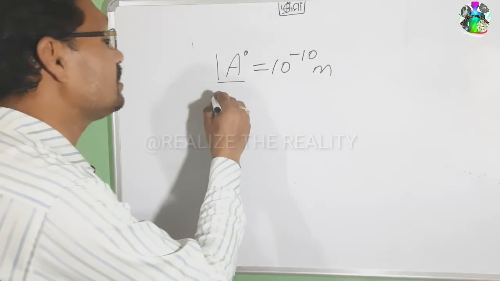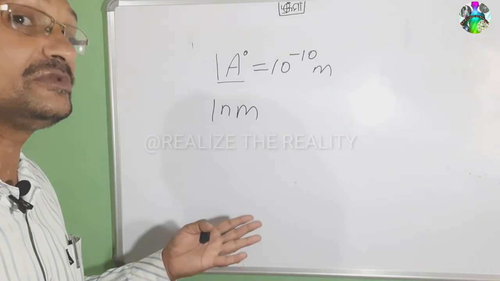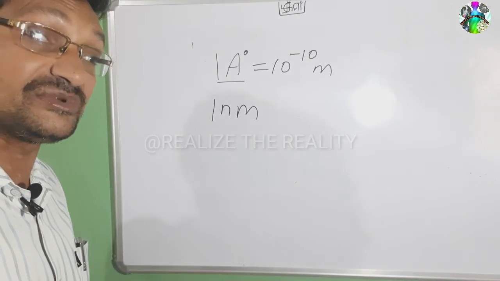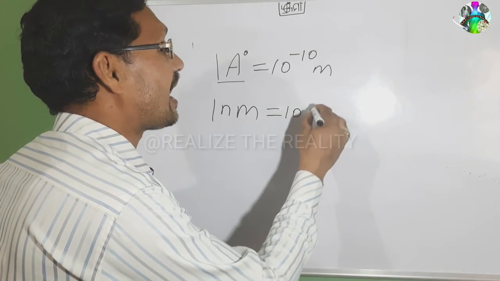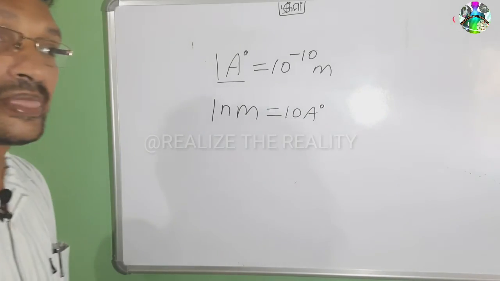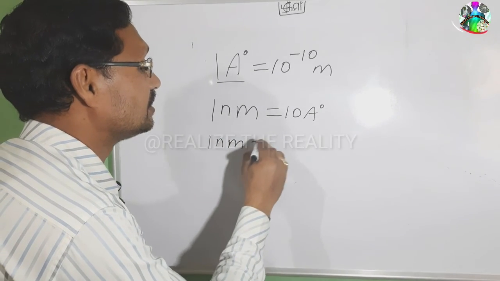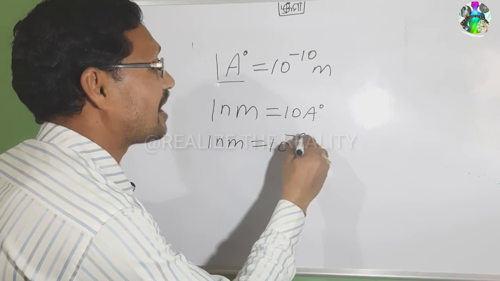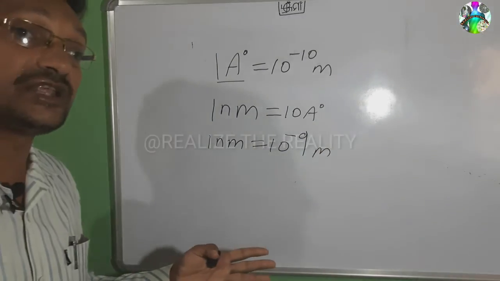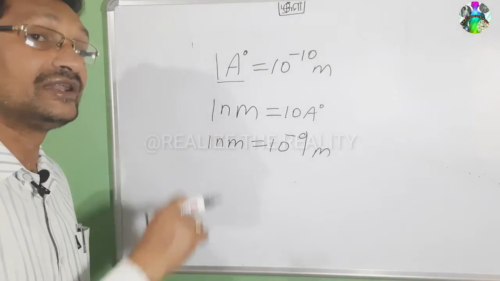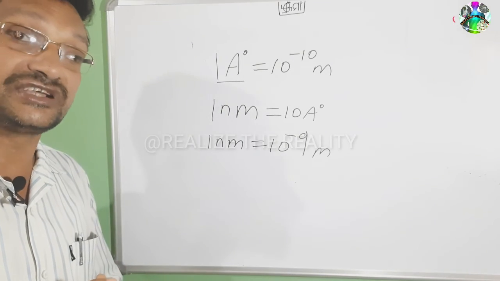Like the nanometer, 1 nanometer, nanotechnology is very important. It is used in different microscopic chips. 1 nanometer equal to 10 angstrom. Imagine, that is why 1 nanometer equal to 10 to the power minus 9 meter. So this is the smaller unit that is used in day to day life. Angstrom and nanometer are very popular smaller units we use in the technological world.